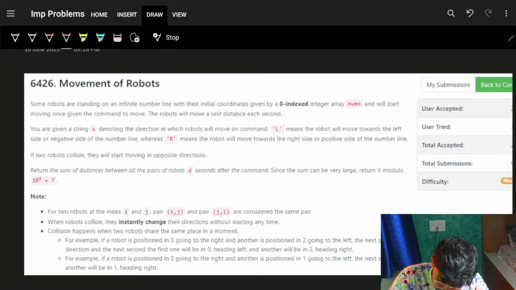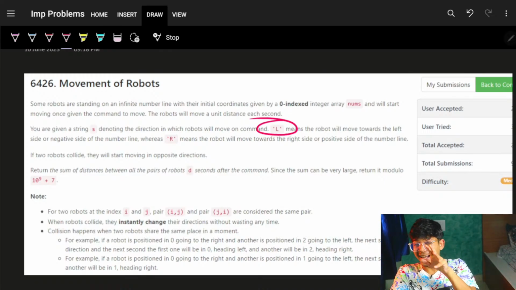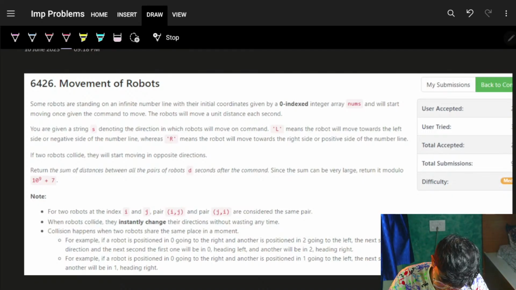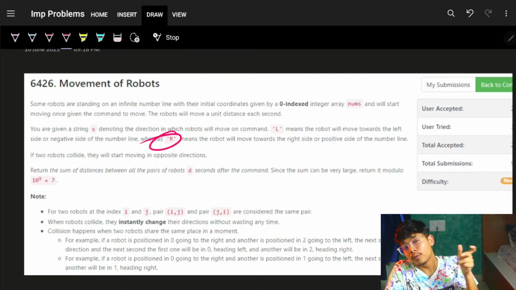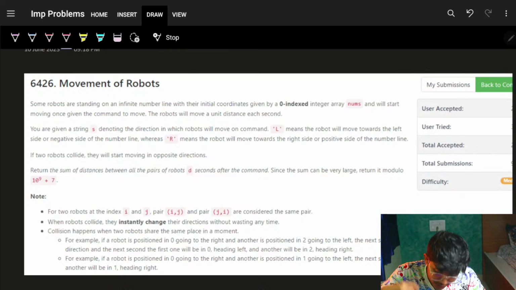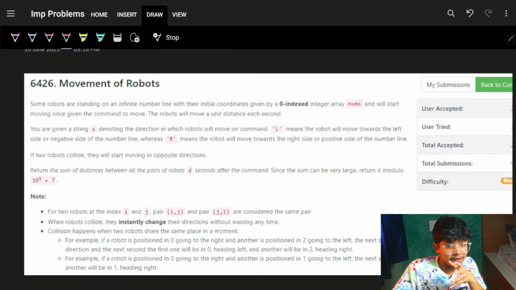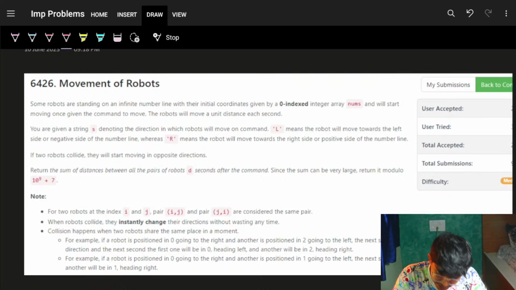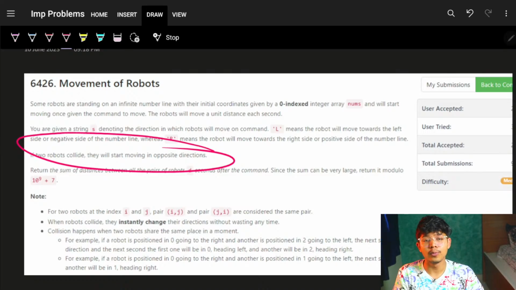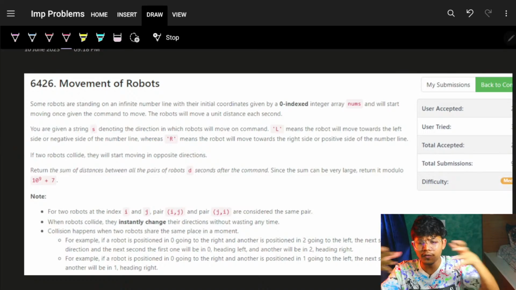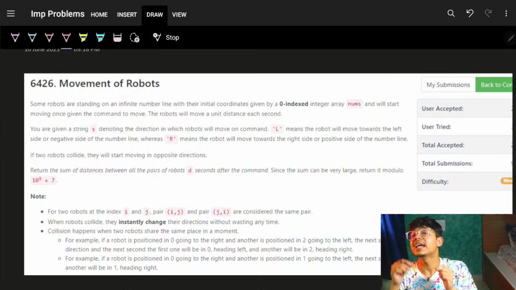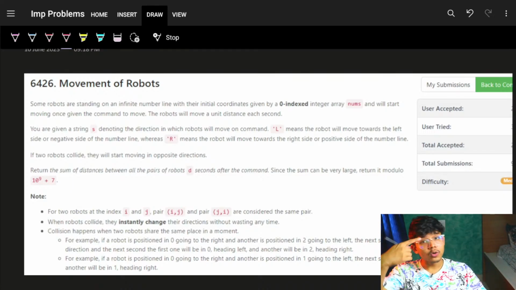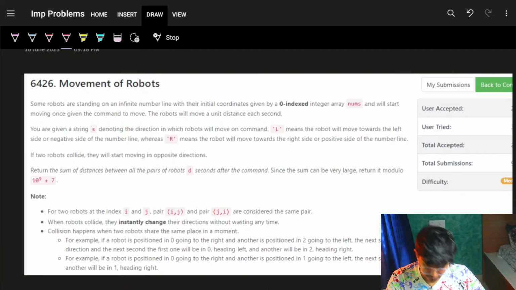If we give the command as left, the robot will go to the left, which means in the negative axis. If we give the command as right, that robot will go to the right. Now, as some robots are moving left and some are moving right, there's a high chance that these robots will collide. If they're moving in opposite directions, they will collide. Cool. Now if they collide, what will happen?